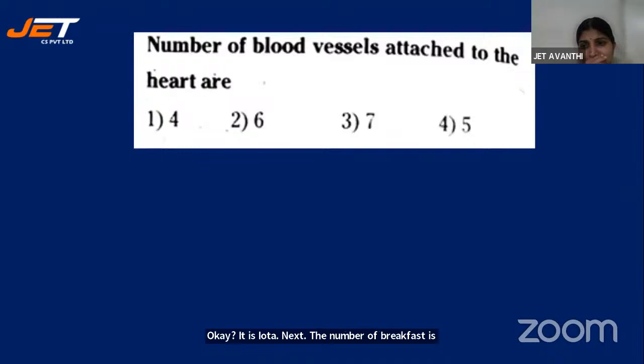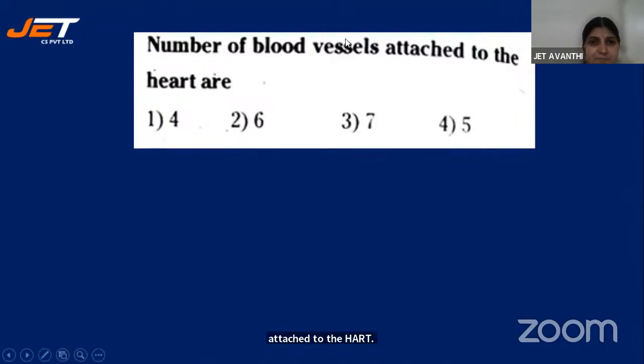Next, the number of blood vessels attached to the heart. This was there in the textbook, children. We were discussing it a few minutes back. How many blood vessels are attached to the heart? Very, very important question, many times asked in competitive exams. No, it's not. Check your textbook, children.